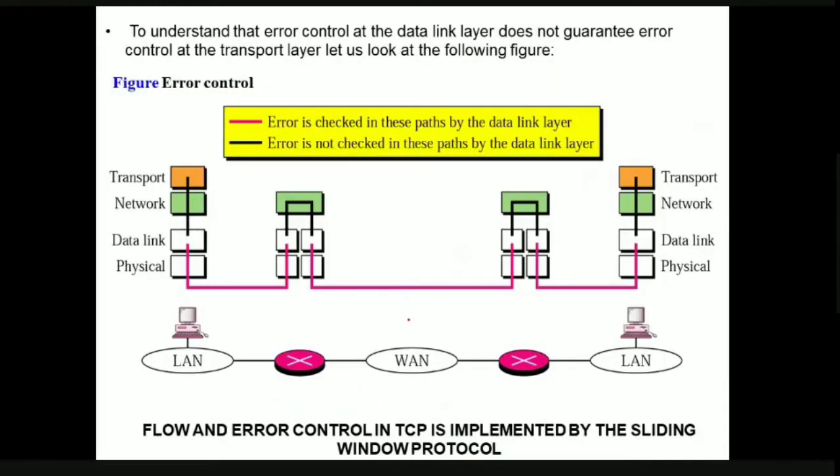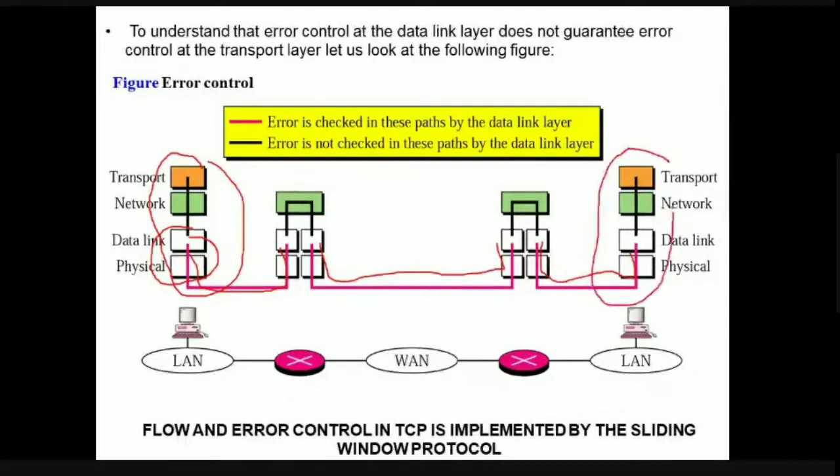So if you see here, this diagram tells us about the discussion which we had just now. This is our data link layer and this is the physical layer. From node to node communication we have flow control and error control with the help of the data link layer, from this node to this node. But this is our source and this is our destination. The source to destination flow control and error control is not done by the data link layer. So from source to destination delivery, the error and flow control is not checked by the data link layer. For this reason, we obviously require flow control and error control at the transport layer also.